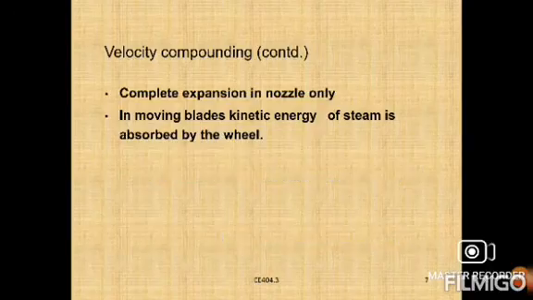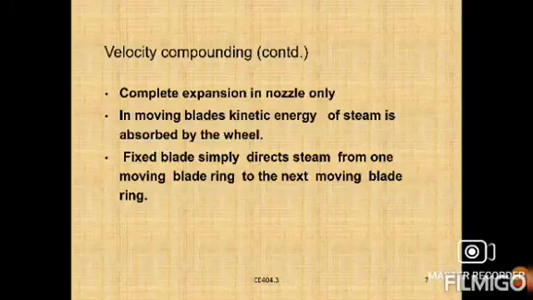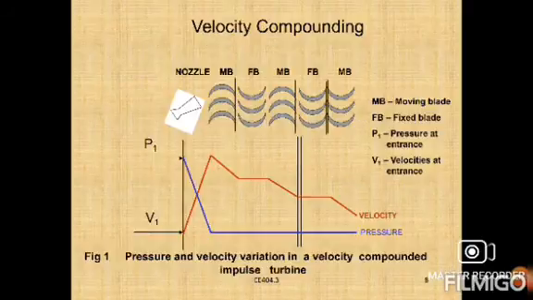Once again I am explaining impulse and velocity compounding. A velocity compound turbine consists of a series of moving blades with rows of fixed blades between them. Fixed blades are attached to the casing, while moving blades are attached to the rim of the rotor.